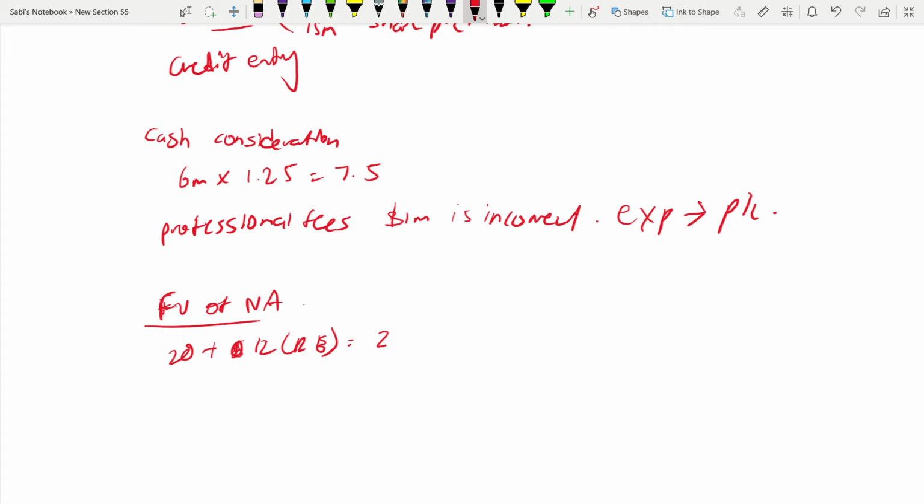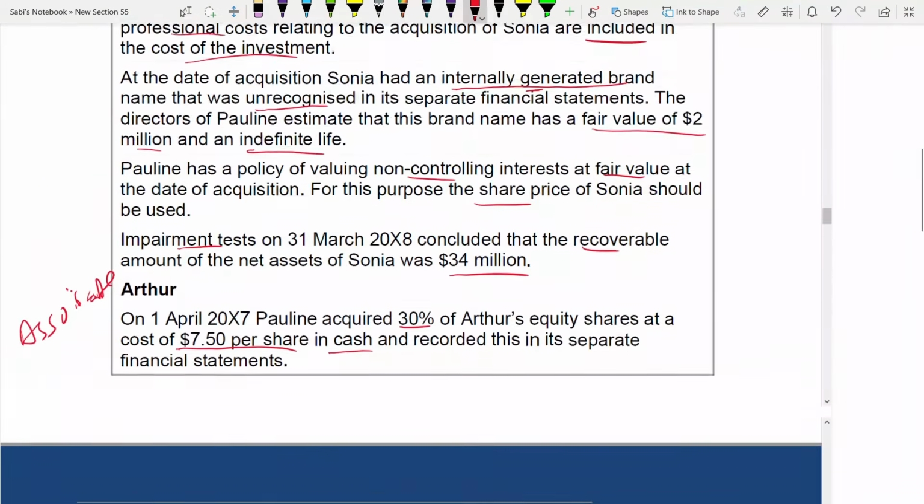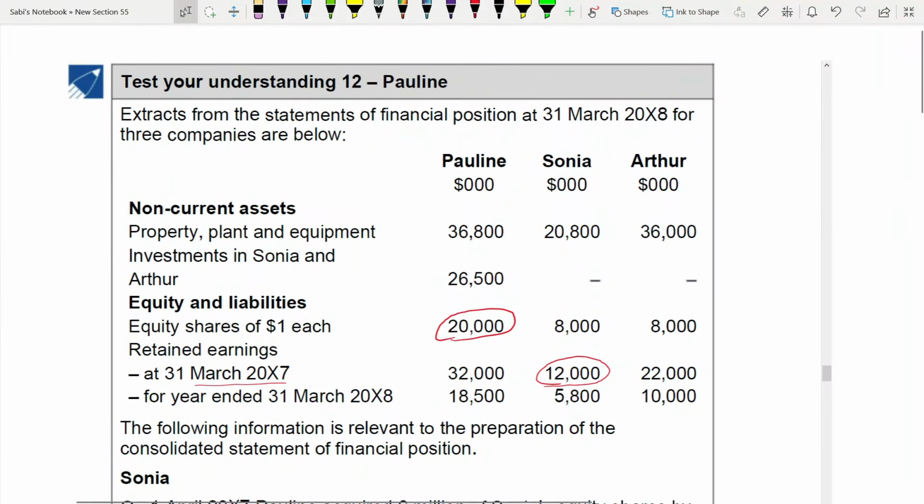This is in individual. Carrying amount of Sonia's net assets in its individual financial statements. I'm sorry. It's not 20. It's 8 plus 12. I'm sorry. It's 20. Individual financial statements is 28 because here it's 8. You have to add this too. I'm sorry.